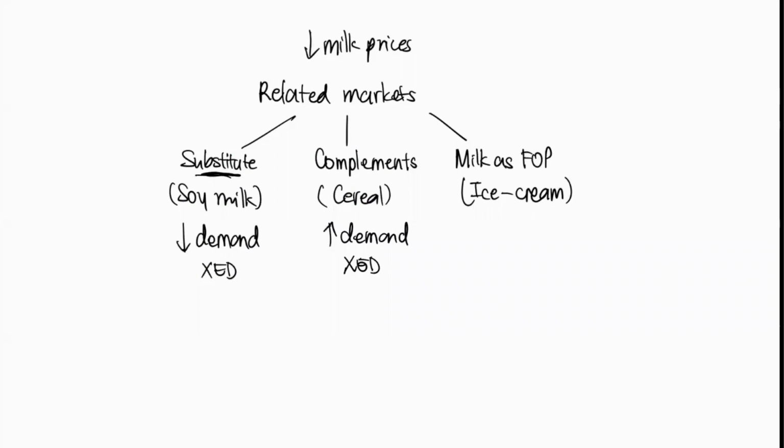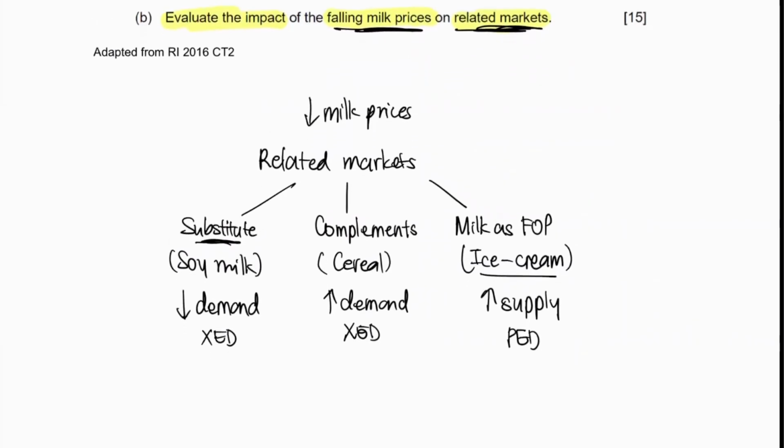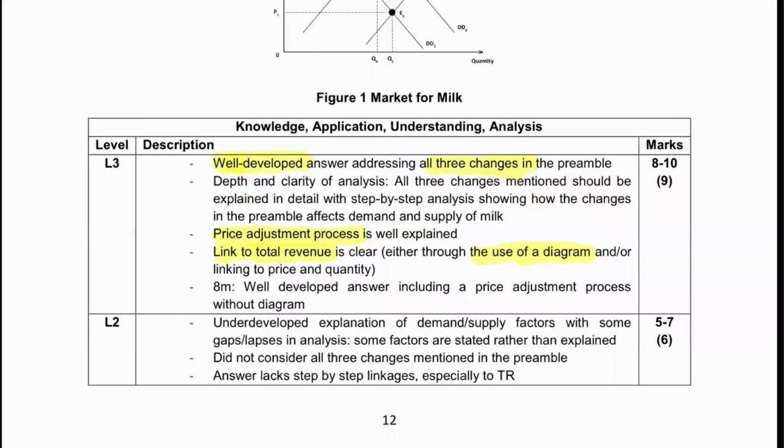Whereas for milk as a FOP, usually you use milk as a factor of production. So when the prices of milk fall, it will lead to a drop in the cost of production of the ice cream market. So in that case, there will be an increase in the supply. If you recall what I said from part A, if you shift your supply curves, you could use your PED to determine the impact on the total revenue. Okay, so this is how you do a short planning within 5 minutes for this question. So now let's look at the answer.